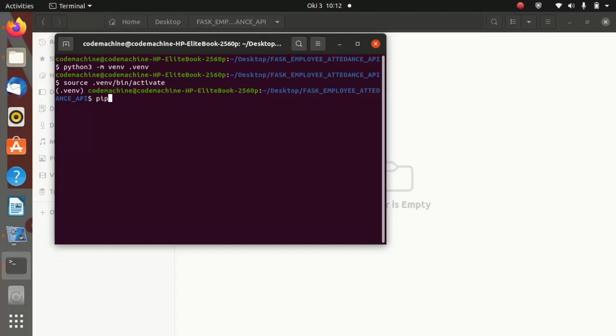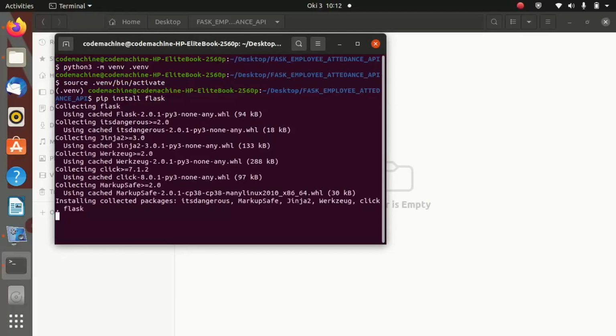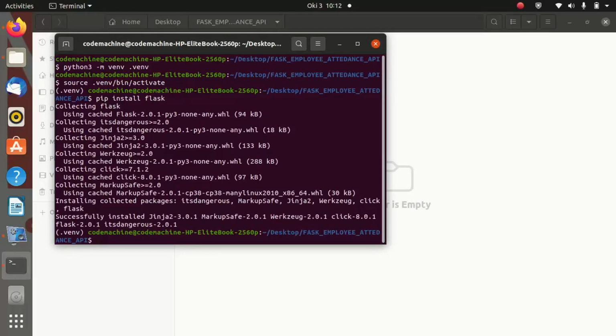So just run pip install Flask. Flask is a package for Python. Just hit enter and wait for Flask to be installed inside your virtual environment. And as you are seeing, Flask was installed inside our virtual environment.